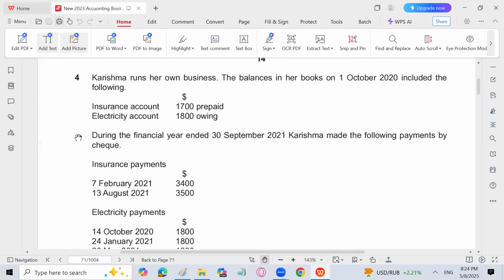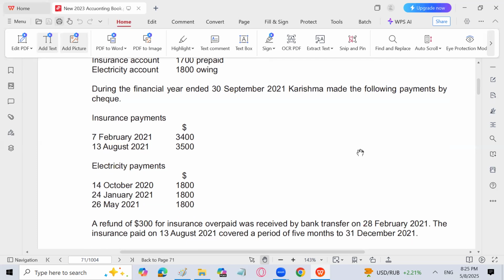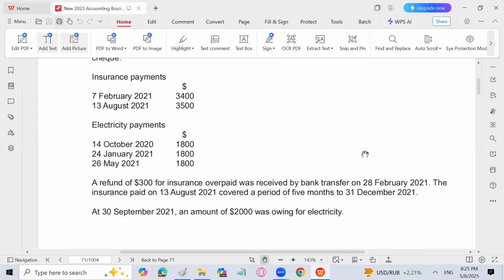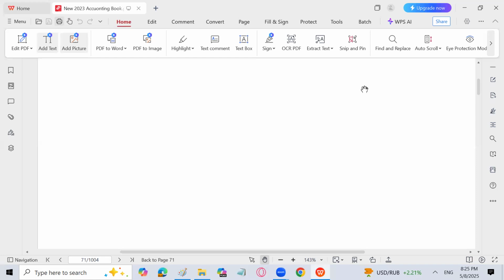Remember this. During the financial year ended 30th September 2021, Krishma made the following payments by cheque. Insurance payments on 7 February and 13th August, 3400 and 3500. Electricity payments on 14 October, 24 January and 26 May. A refund of 300 for insurance overpaid was received by bank transfer on 28th February. The insurance paid on 13th August covered a period of 5 months to 31st December 2021. At 30th September, an amount of 2000 was owing for electricity.